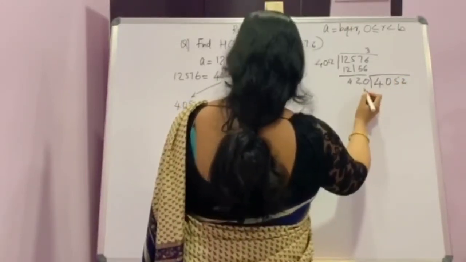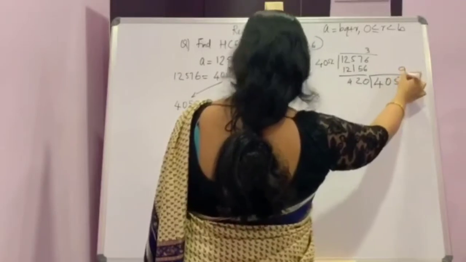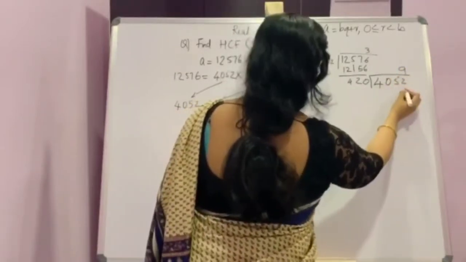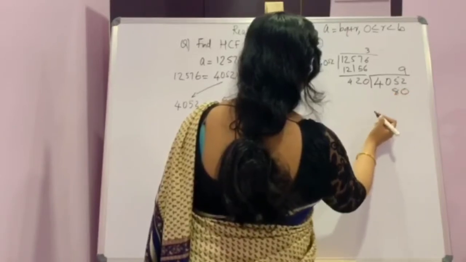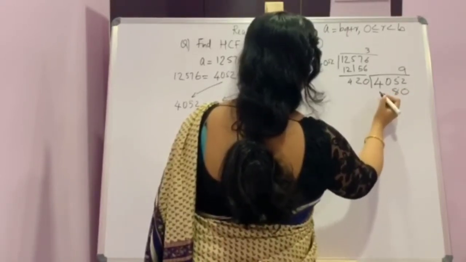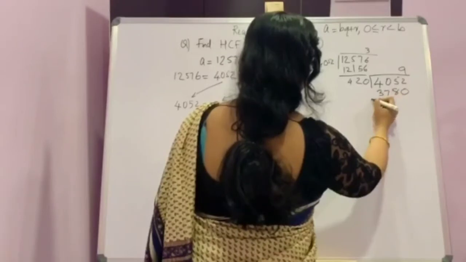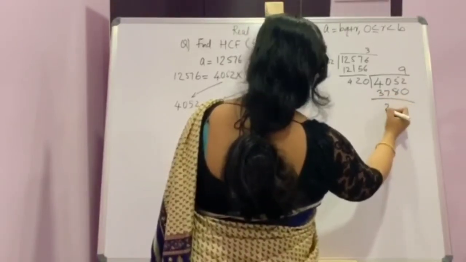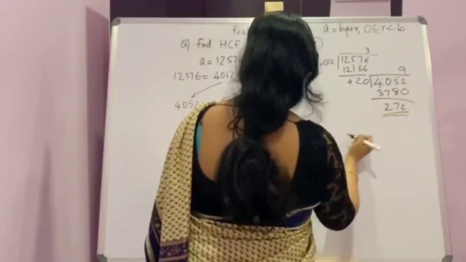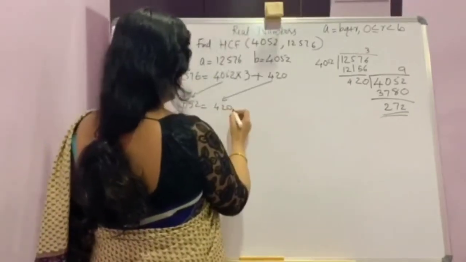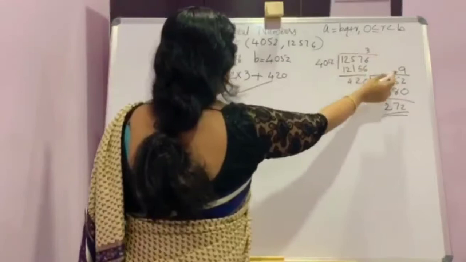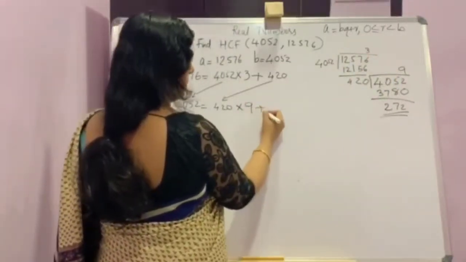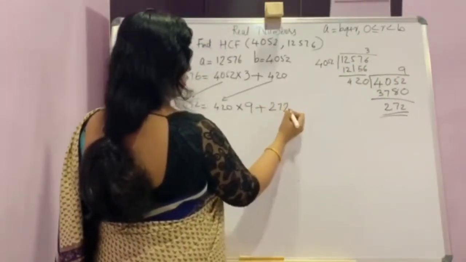Now 420 into 9 times, balance 272. So you will write it as 420 into quotient, that is Q, 9, plus remainder 272.